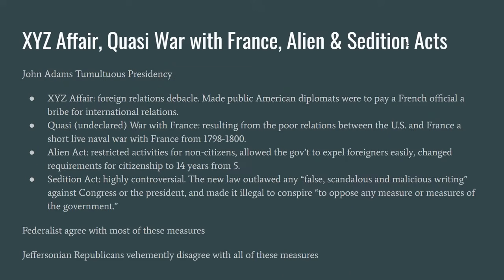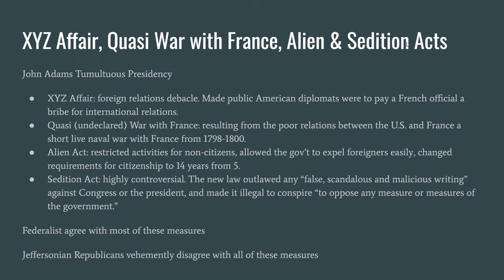I want to briefly run through some key events from Adams' tumultuous one-term presidency. First, the XYZ affair, which was a foreign relations debacle. It was made public that American diplomats were to pay a French official a bribe for international relations. Coming after the uproar of the XYZ affair, a quasi or undeclared war with France occurred. This was a result of poor relations between the US and France. The war itself was a short-lived naval war with France.